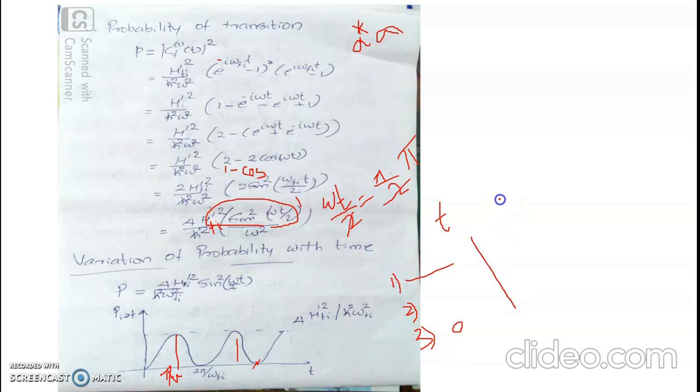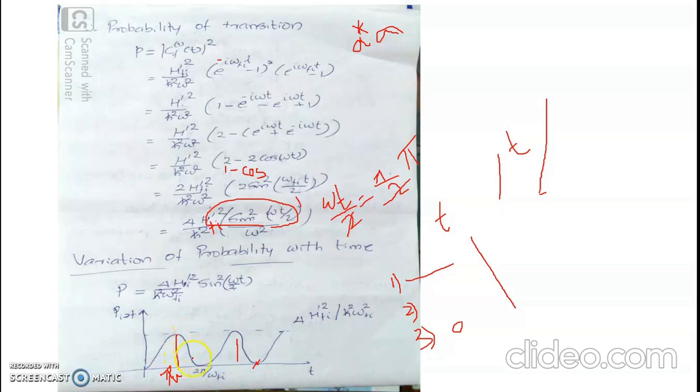We assume that if we expose the system for a prolonged duration, the transition probability from an initial quantum state to a final quantum state will increase largely, but that is not the case. As time increases, the transition probability increases. Soon it reaches a maximum for a duration of time t equal to an odd multiple of pi by omega.